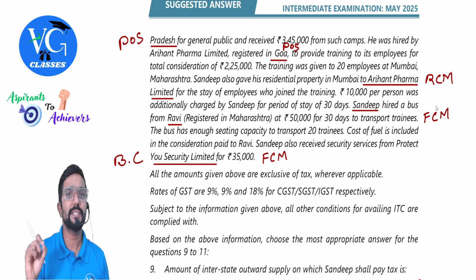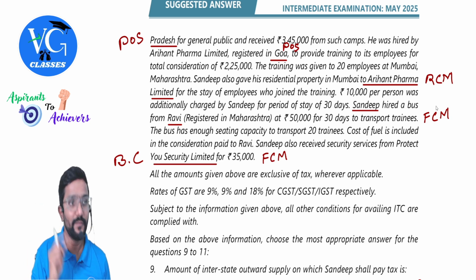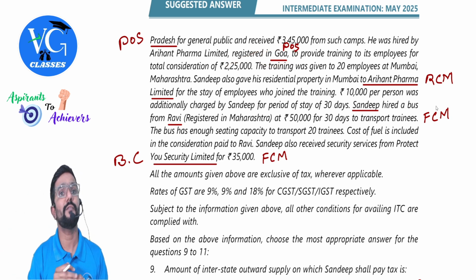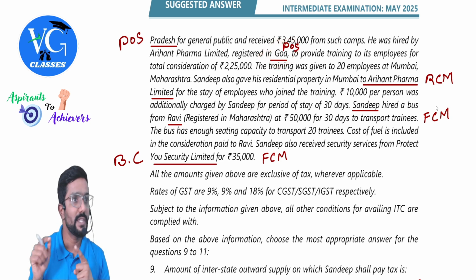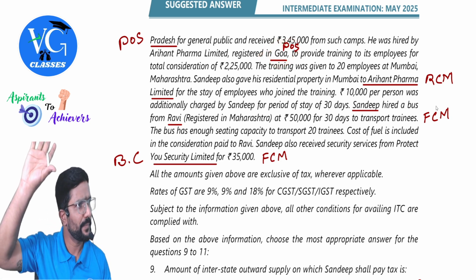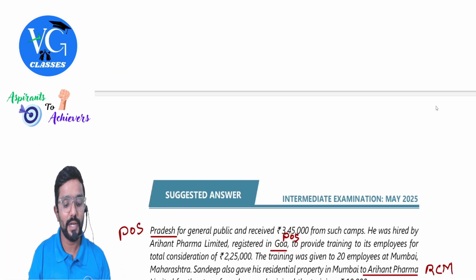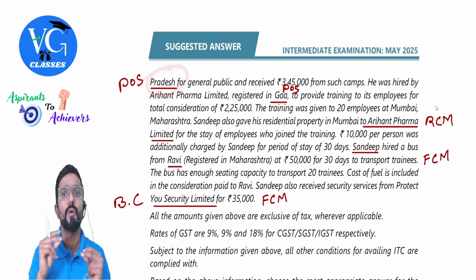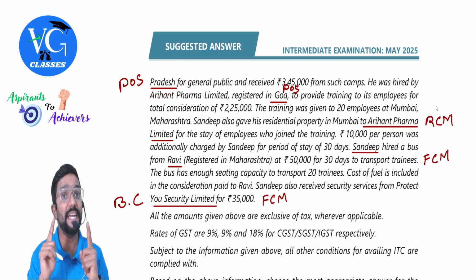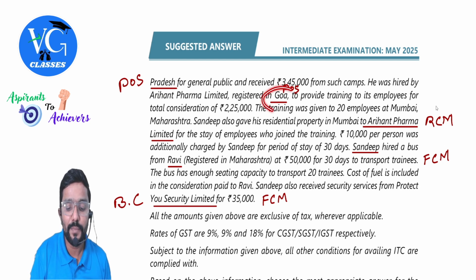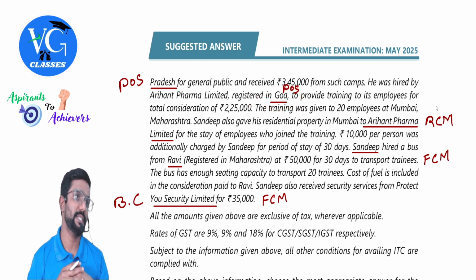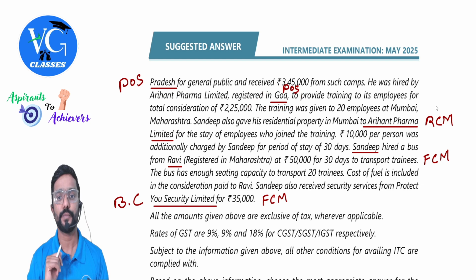If it is a B2B supply for training services and the recipient is registered, what is the place of supply? Wherever the recipient is registered, that is Goa. Hope you are getting it. Clear? See, where is the supplier registered? In Maharashtra. For the first supply, the place of supply is Uttar Pradesh, interstate. Here, the place of supply is Goa, interstate. Both are interstate supplies.